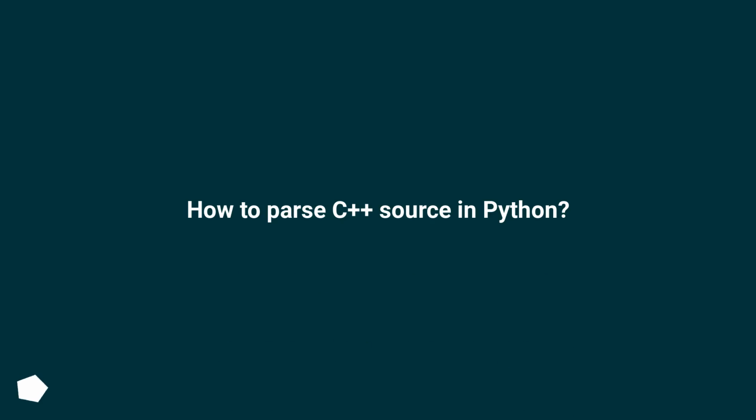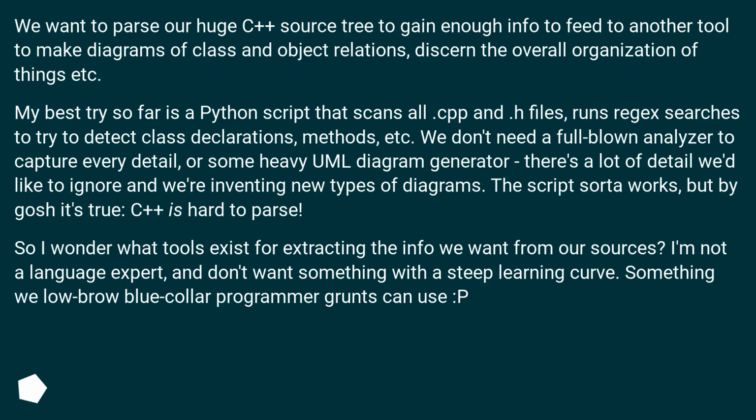How to parse C++ source in Python? We want to parse our huge C++ source tree to gain enough info to feed to another tool to make diagrams of class and object relations, discern the overall organization of things, etc.